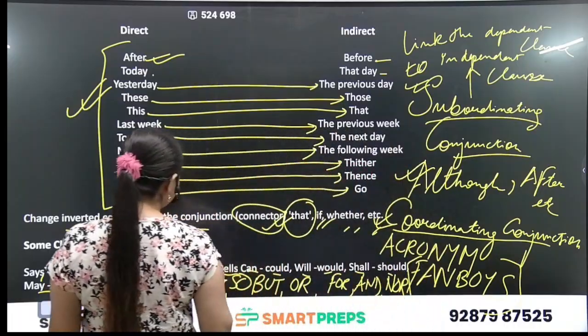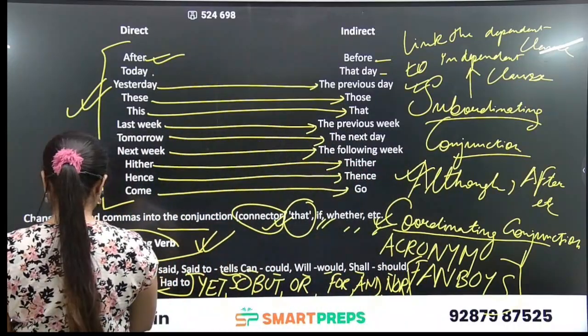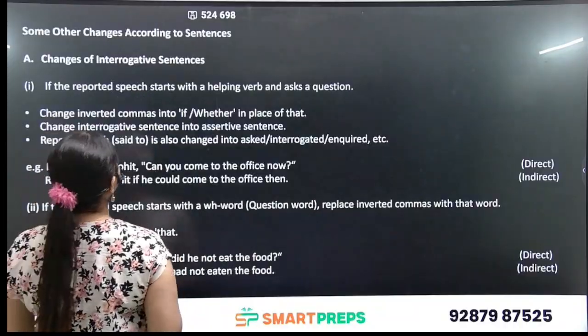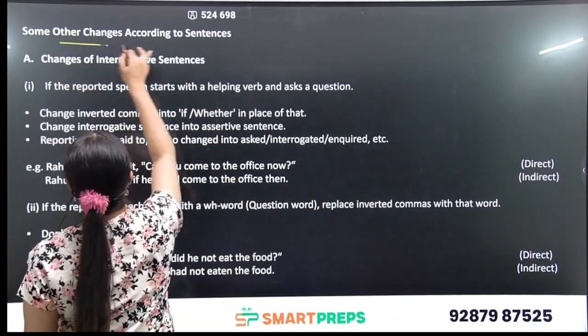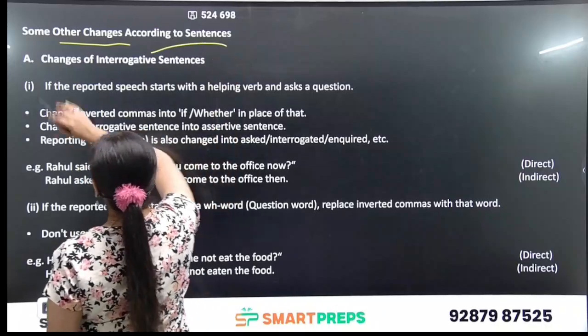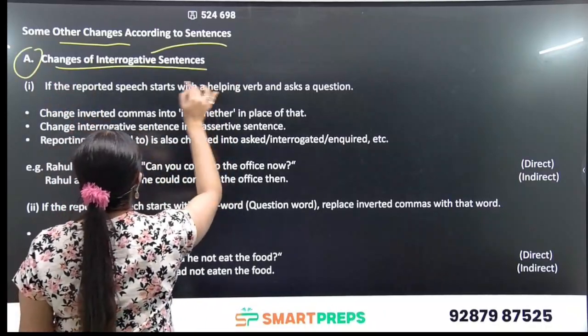How they will be converted, in which words, I have mentioned here, so that you can read it and remember it. Okay, now let's understand some other changes according to the sentences. Number one is change of interrogative sentences.